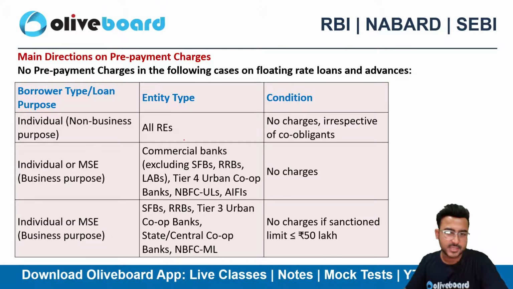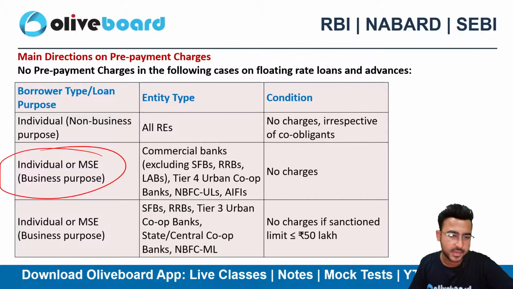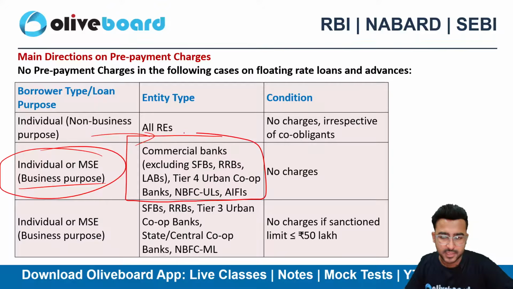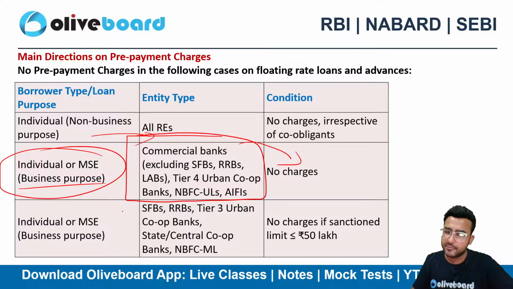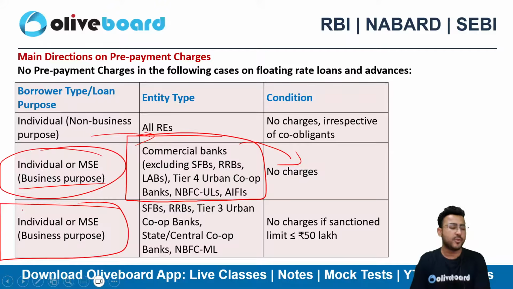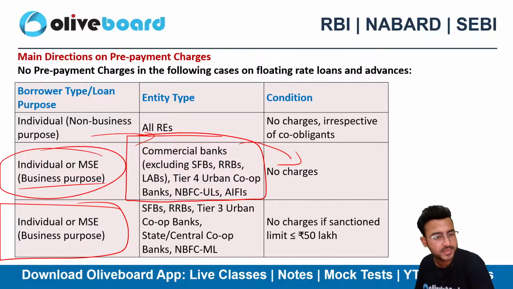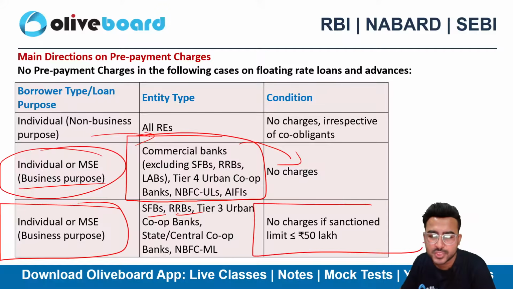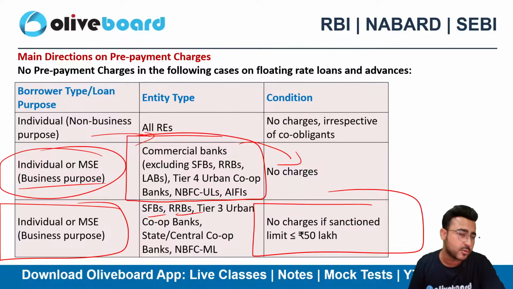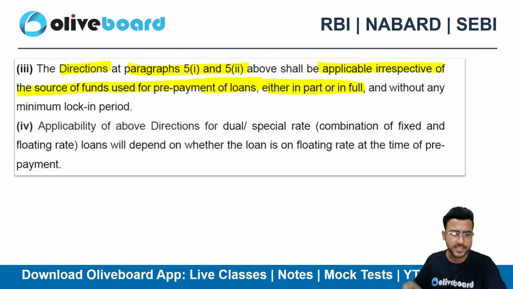And there are some other cases as well. So we have summarized everything in a tabular way for revision purposes. If the loan is to an individual or MSE, and it is for business purpose, few of the entities are mentioned here. Again, there will be no charges. However, if the loan is taken by individuals and MSEs for business purpose from small finance banks, regional rural banks or tier 3 urban cooperative societies, then no charges if the loan sanctioned is up to 50 lakh. Above 50 lakh, definitely there will be charges. However, up to 50 lakh, there will be no charges here. So please do remember.